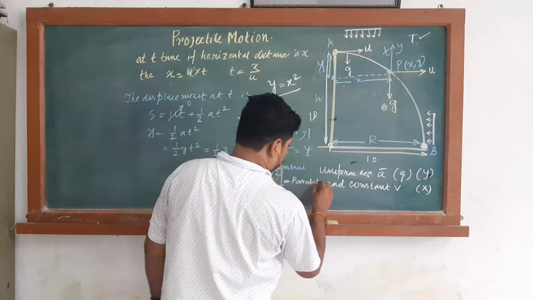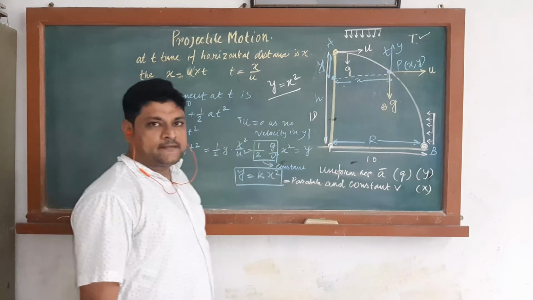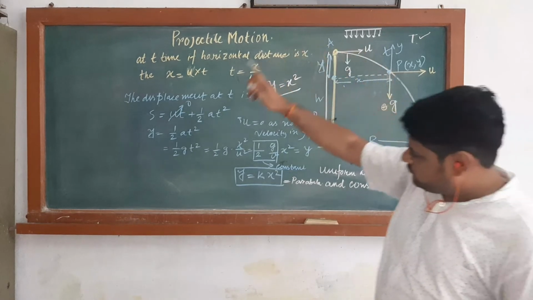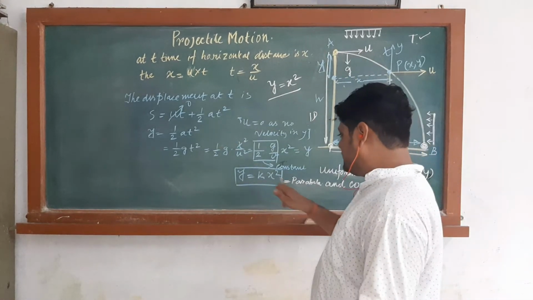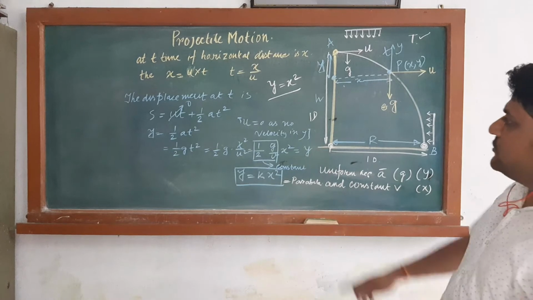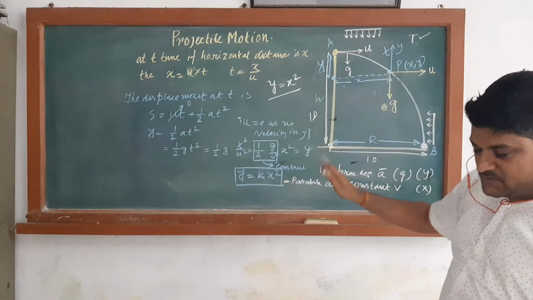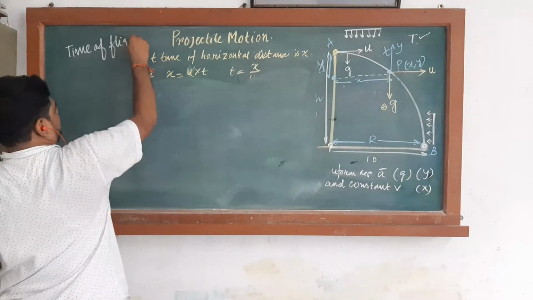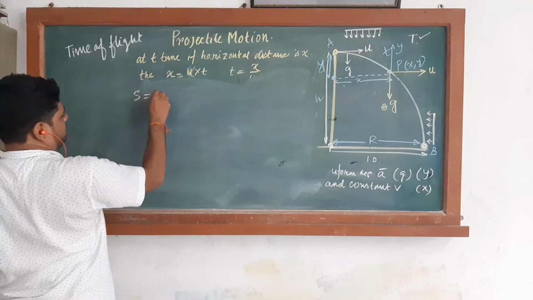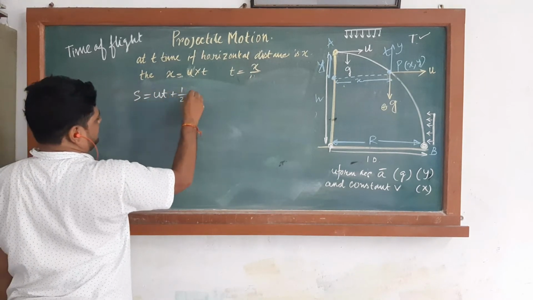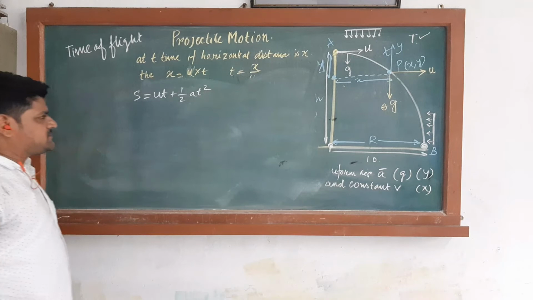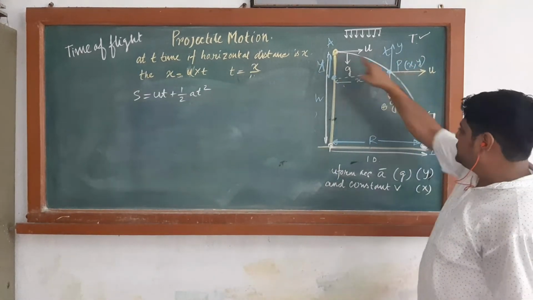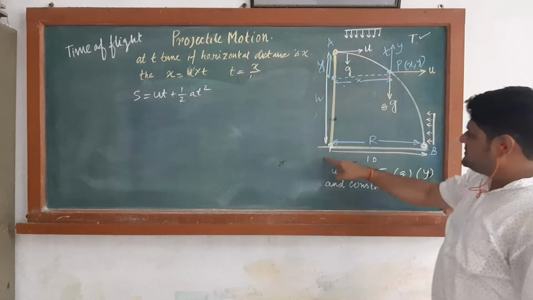So if you are asked to show that projectile motion always follows a parabolic path, then you can prove it this way: y is equal to k x square, where k is a constant, which is the equation of a parabola. Now the second part: again consider s is equal to ut plus half at square. Why do we use this? Because the time t is taken to come from here to here, so the displacement is this h.